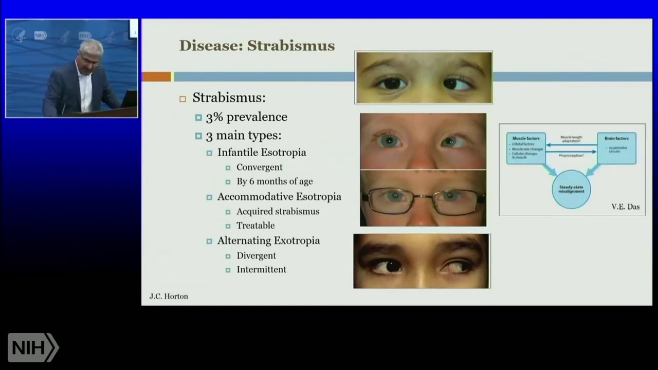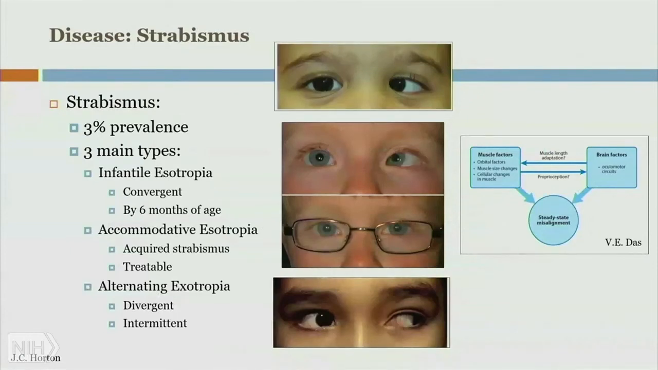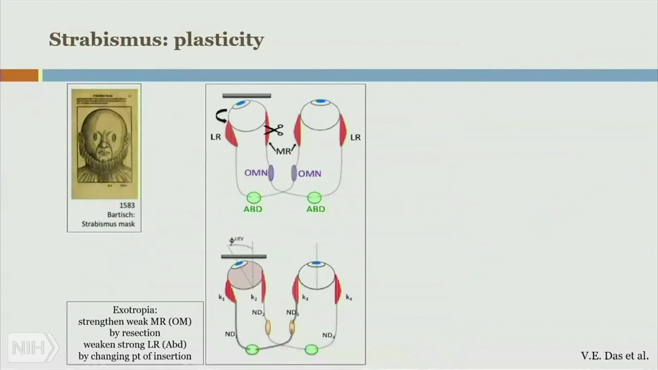J.C. Horton, schematic from V.E. Das. Muscle factors, orbital factors, muscle size changes, and cellular changes in muscle, affected by brain factors through muscle length adaptation, affects brain factors, i.e. oculomotor circuits, through proprioception. Both muscle and brain factors affect steady state misalignment. Now, the thinking in the field is that it's the balance between these muscle factors and these brain factors that drives this strabismus phenotype. V.E. Das et al. Strabismus, plasticity.